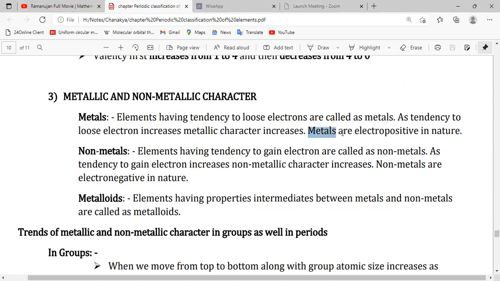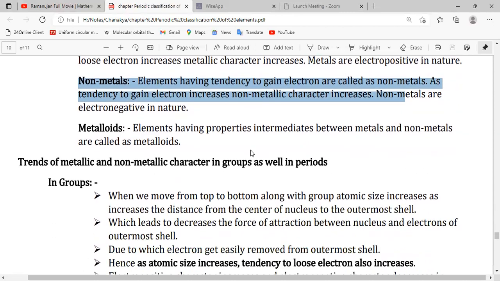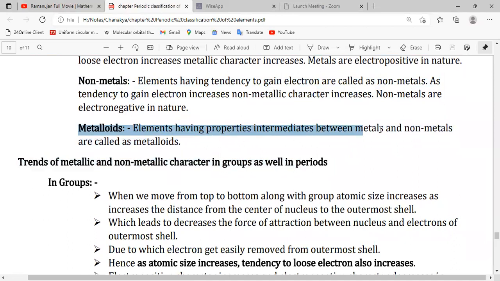So metals are electropositive in nature. Okay, so what are non-metals? Non-metals, having the tendency to gain electrons, are called non-metals, and as the tendency to gain electrons increases, non-metallic character also increases. So non-metals are electronegative in nature, whereas metalloids, elements having properties intermediate between metals and non-metals, are called metalloids.